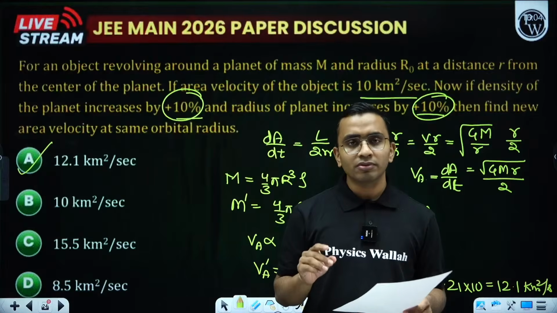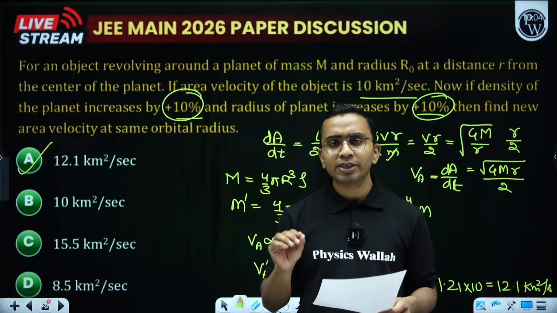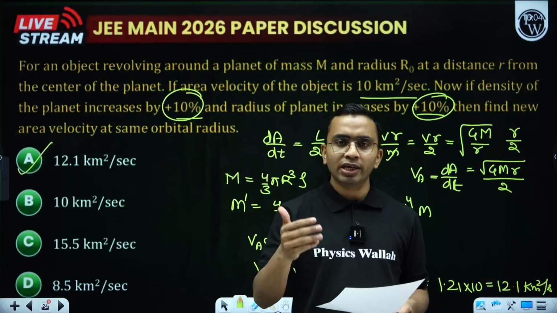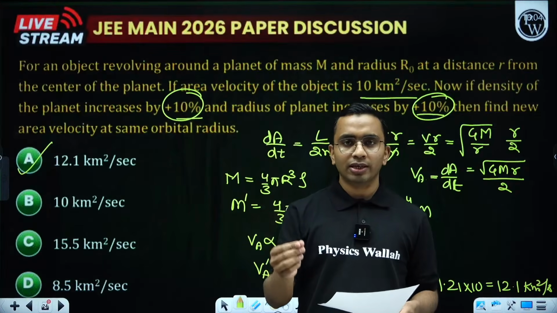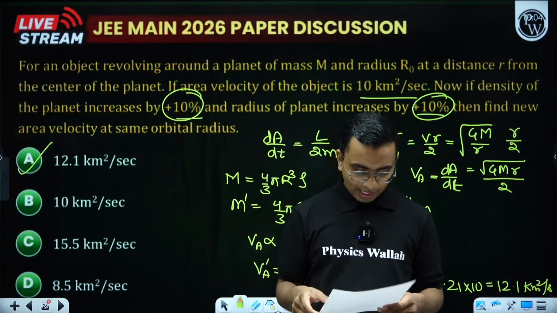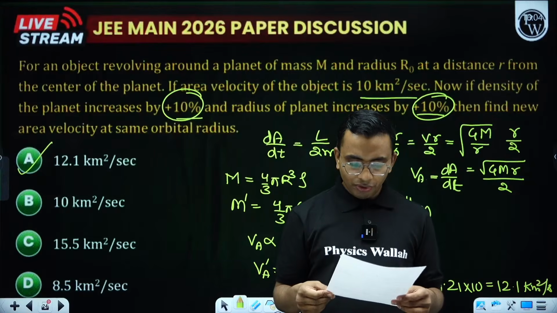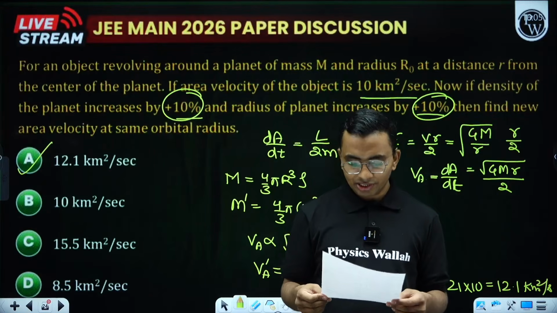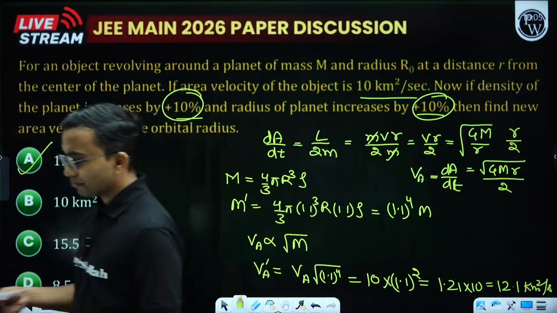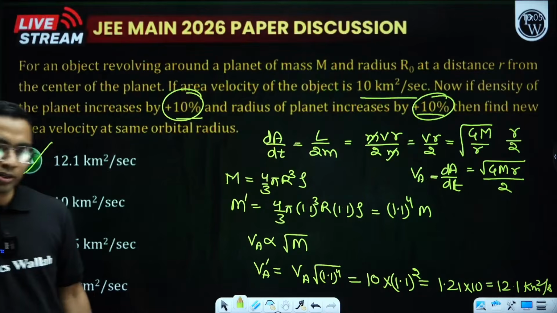From EM waves, we got a question on finding the speed of propagation of the wave. We needed to relate the speed with the relative permeability and permittivity. And the last, from fluids, we got a question on surface tension. That was a statement type question. So we discussed almost 22 questions.